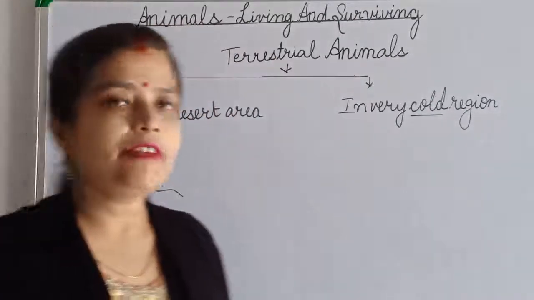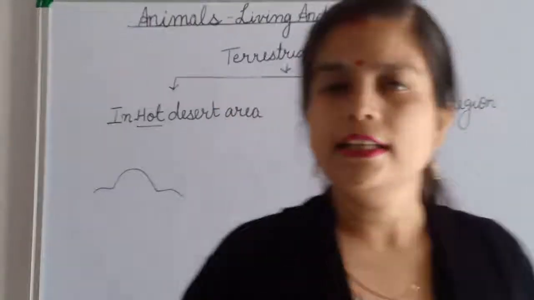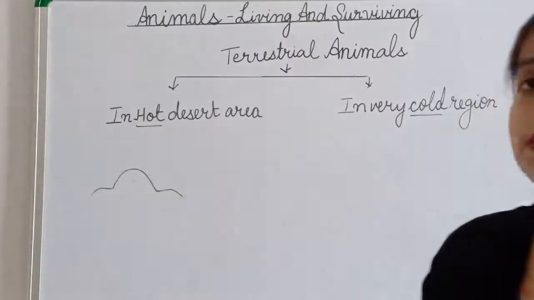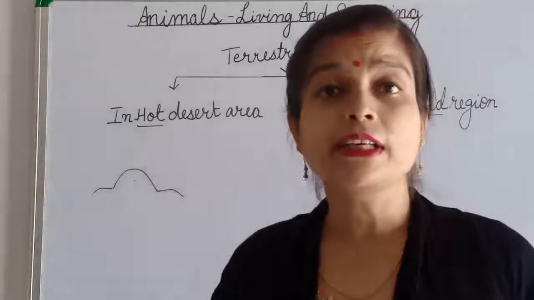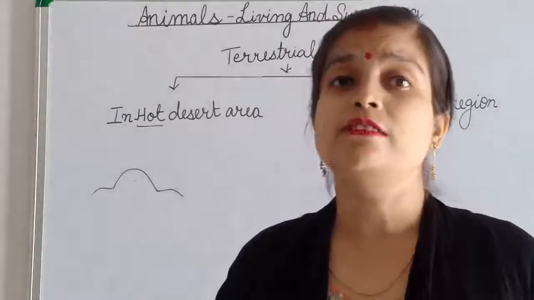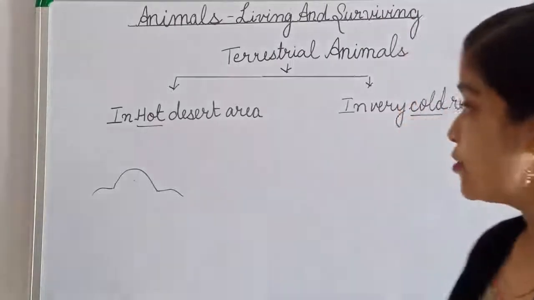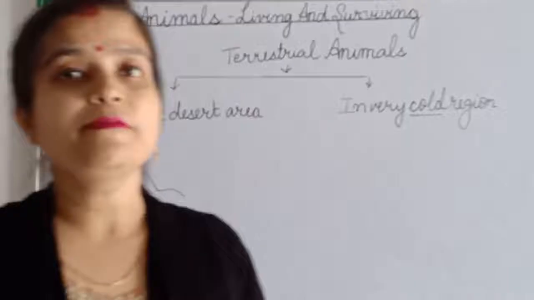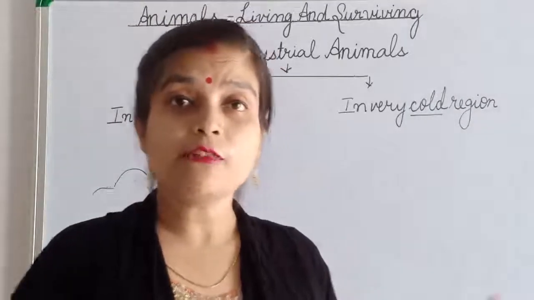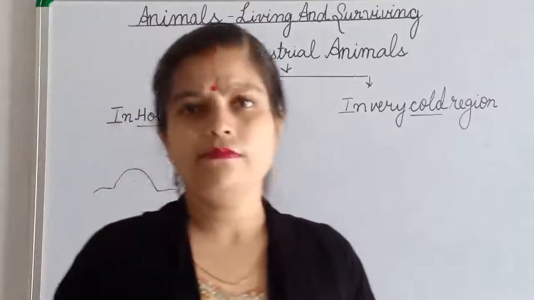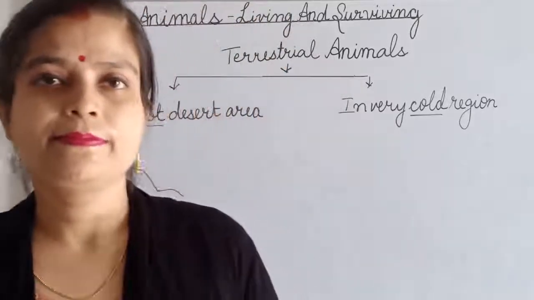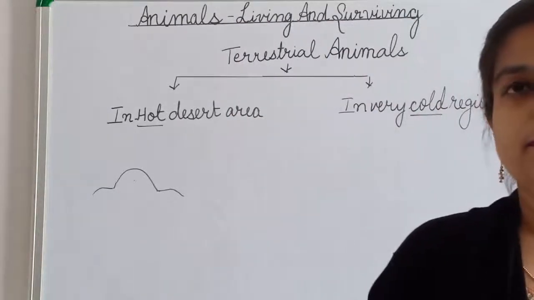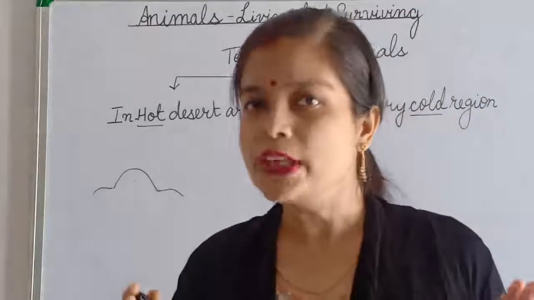Second, they have a stomach, and in their stomach they can store 15 buckets of water. Not 1 bucket, not 2 buckets. How many buckets? 15 buckets of water. So they have a stomach in which they carry 15 buckets of water, and the water they are storing now, they can use in difficult times. When water is not available, they use this water, because water is very important for our body function.